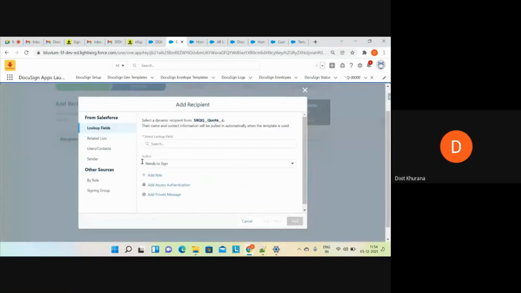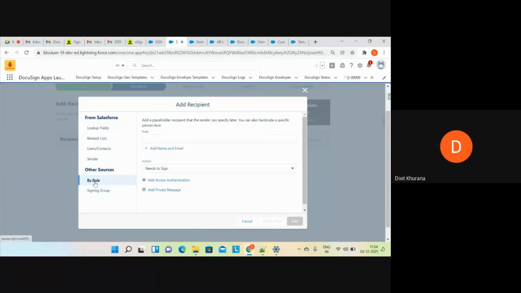I'll click on add recipient. There are n number of options we have. Signing group, I have already explained to you. This is the same thing. By role, you can specify any role and you can add the name and email address of your choice. Okay. You can even use the merge fields as well, similar to this.